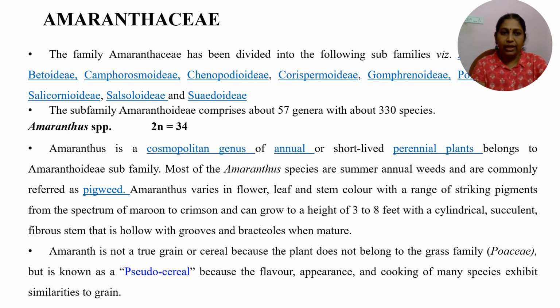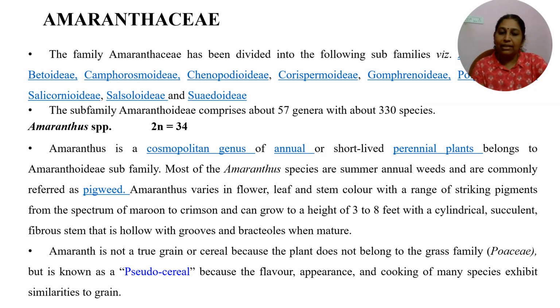The family has been classified into several subfamilies like Betoideae, Chenopodioideae, Suaedoideae and Salsoloideae. Likewise, there are several subfamilies. Under these subfamilies, 57 genera and 330 species exist. Amaranthus is a short-lived annual, and most of the Amaranthus is either grown for its leaves, for its nutritional value, or for its attractive flowers for landscape purposes. A few species are weeds in nature.